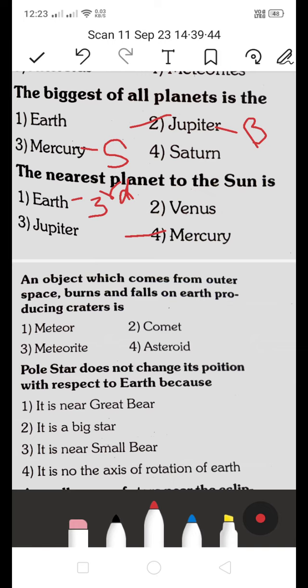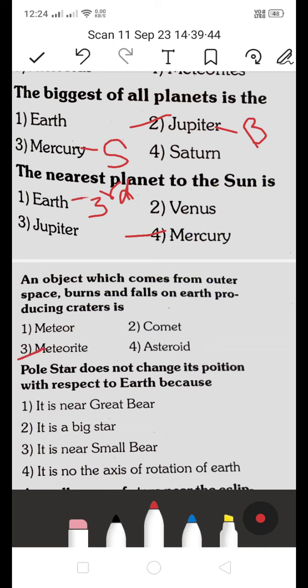Next, an object which comes from outer space, burns and falls on the earth producing craters: is it a meteor, a comet, a meteorite, or a fourth one, asteroid? Which is the right answer? The one that burns and falls on the earth producing craters is called a meteorite. This is the right answer.